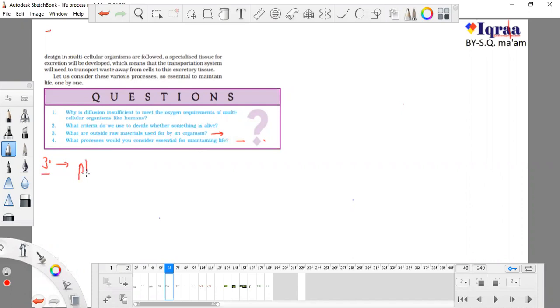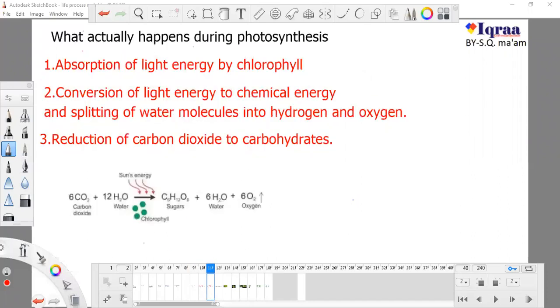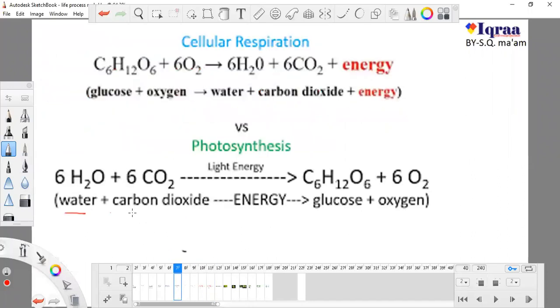So the answer is clear, that plants use, we have done this, plants use water and carbon dioxide as their raw food material. So plants use water, carbon dioxide, and we can say they need light and energy also to make their food. We studied this in very detail. And finally plants make glucose. So plant makes glucose. Now glucose is converted to various forms of food like fat, like carbohydrates, like protein.